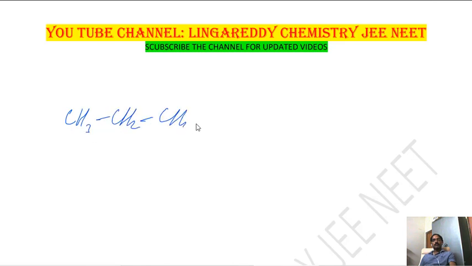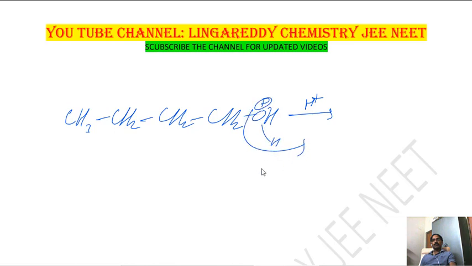CH3, CH2, CH2, CH2, OH. So what I am doing here is protonation. What happens in protonation? Removing a water molecule, then it is forming a carbocation, CH3 CH2 CH2 CH2 plus.